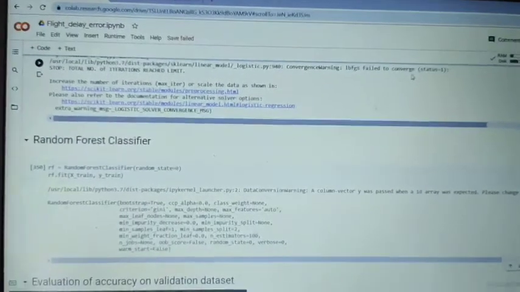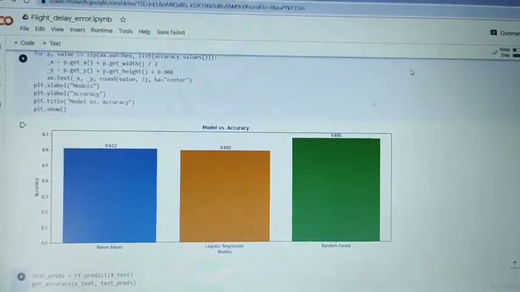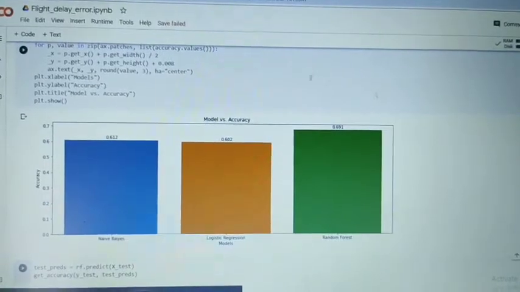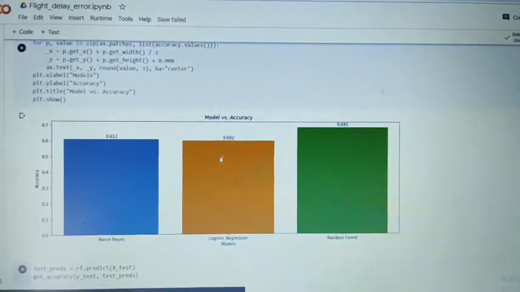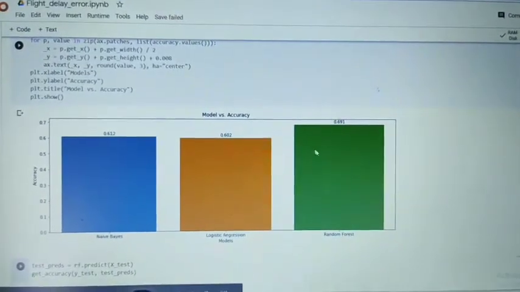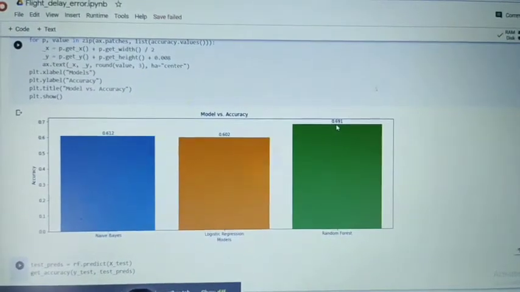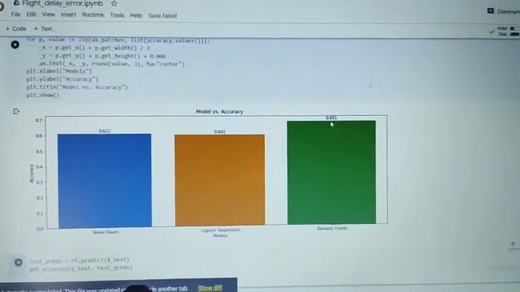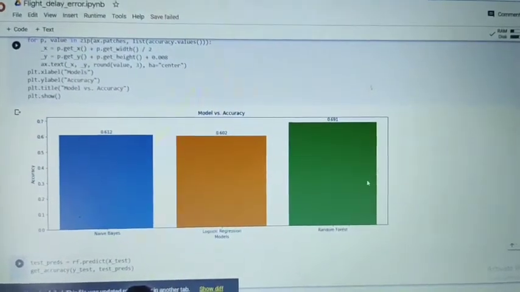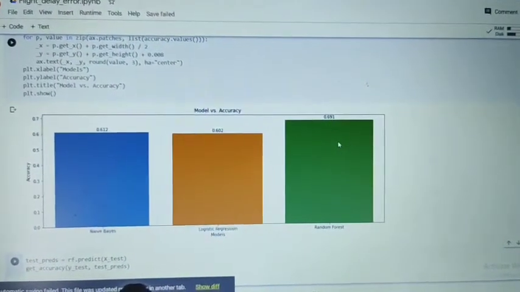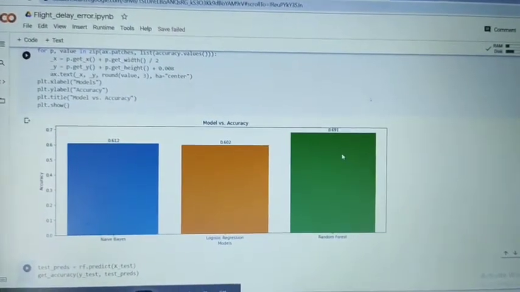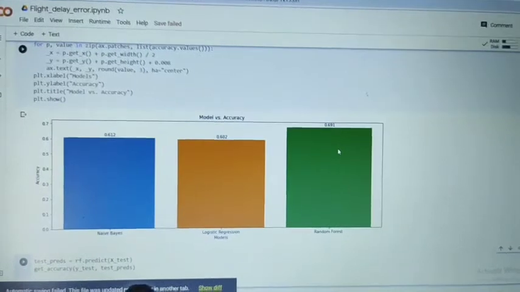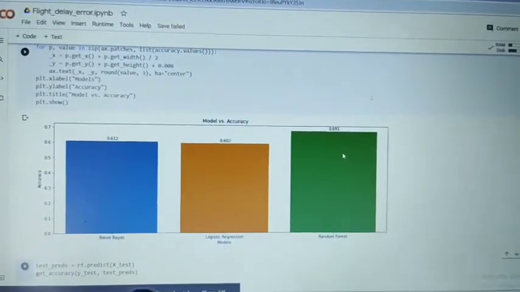After the execution, naive Bayes gives us 61.2% accuracy, logistic regression gives us 60.2% accuracy, and random forest gives us 69.1% accuracy. Among all the 3, random forest gives us the highest accuracy. For a limited dataset, this accuracy is higher than the previous existing model.